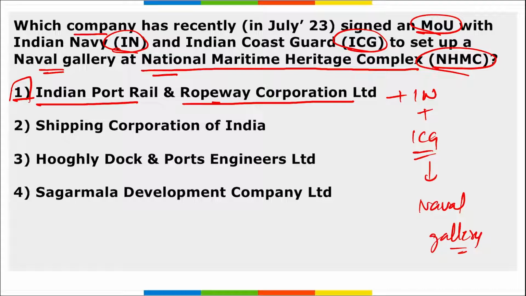Correct? The next thing, remember, the MOU between Indian Navy, Indian Coast Guard and IPRCL, that is Indian Port Rail and Ropeway Corporation Limited, is based on the theme of the evolution of Indian Navy and Indian Coast Guard. Correct? So remember these three organizations with which this MOU was signed, and this naval gallery is located at the National Maritime Heritage Complex. Where is it located? It is in Gandhinagar, Gujarat. Correct?